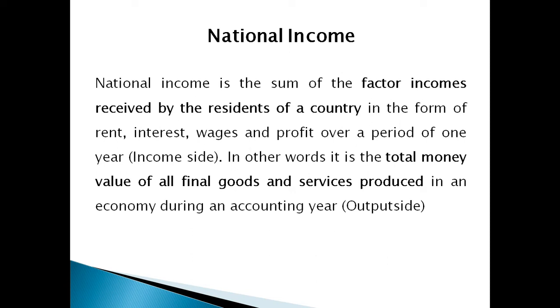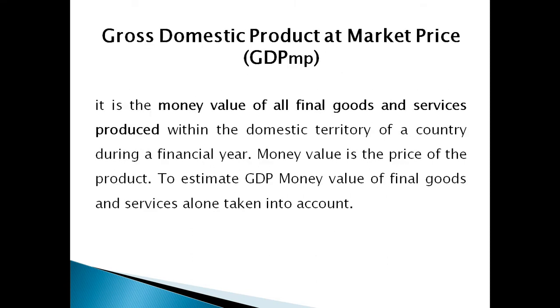From the output side, it is the total money value of all final goods and services produced in an economy during an accounting year. The next term is gross domestic product at market price or GDP-MP. It is the money value of all final goods and services produced within the domestic territory of a country during a financial year. Money value is the price of the product. To estimate GDP, value of final goods alone are taken into account. Further, the value of goods and services produced in the domestic territory alone will be taken into account. That is, the goods produced outside in the country by the nationals will not be considered.